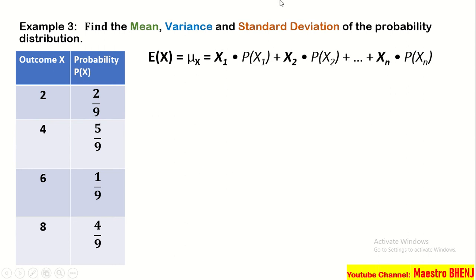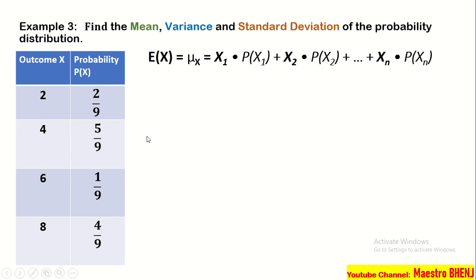So, ano nga bang formula? Again and again, we have the expected value or the mean of the random variable that is equal to x sub 1 multiply the p or the probability of x sub 1 plus x sub 2 multiplied by the probability of x sub 2 and then plus x sub n multiplied by the probability of x sub n. Simple lang po. Ito po, imumultiply rito. Ang 4 imumultiply kay 5 over 9. Ang 6 ay imumultiply kay 1 over 9. At ang 8 ay imumultiply kay 4 over 9.